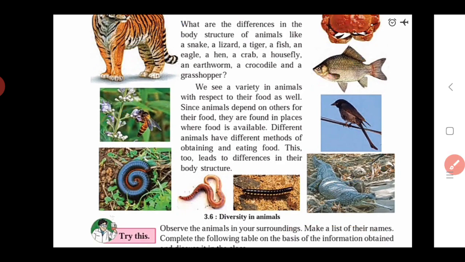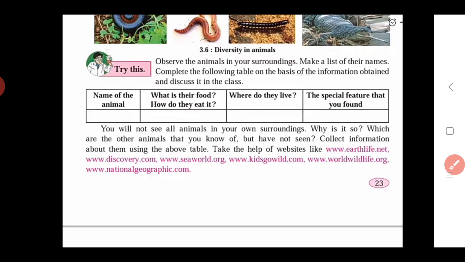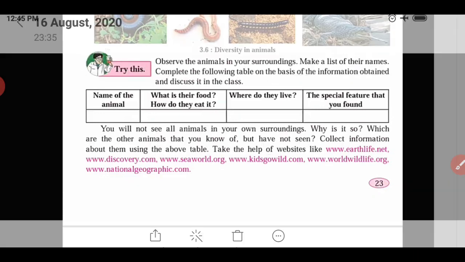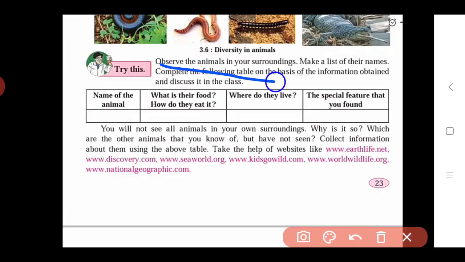If we see the next page, this activity will be removed from your syllabus. Which activity? That is Try This, Make a List. Observe the animals in your surroundings, make a list of their names, complete the following table on the basis of the information obtained and discuss it in the class. You don't need to do this activity because for this you would have to go outside the home. Due to today's corona situation, you cannot leave your home, so stay at home. So this activity will be removed from your syllabus.